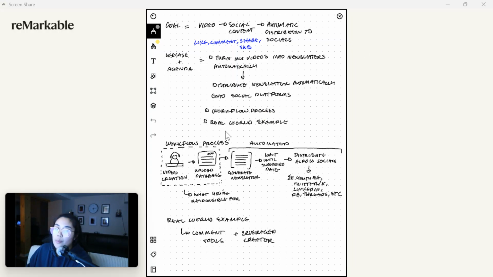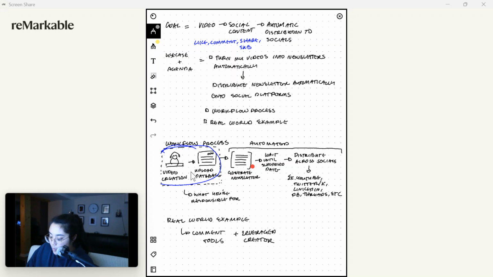So when we think about this, what does this actually look like? Well, in my workflow process, this is the only thing, right here. Let me highlight it. This is the only thing that I'm responsible for: creating the video, something like what you see here, and uploading it to a database. That is all I do.